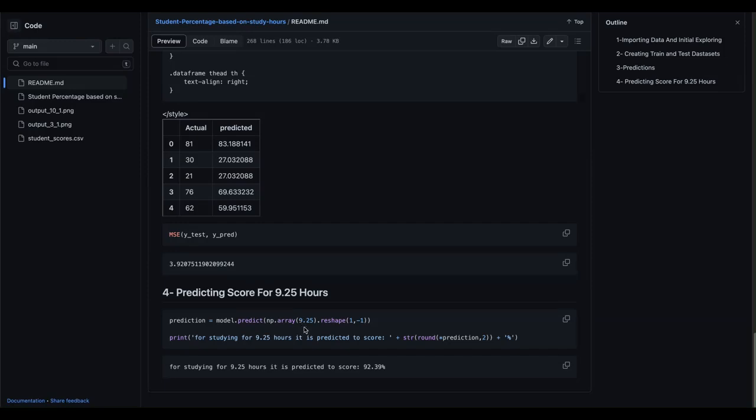So we used numpy.array and passed the value, then reshaped it to be a single-value matrix, and we get the prediction. And finally, we predict that for studying 9.25 hours, the student is predicted to score 92.39%. That's all. Thank you for listening, and goodbye.